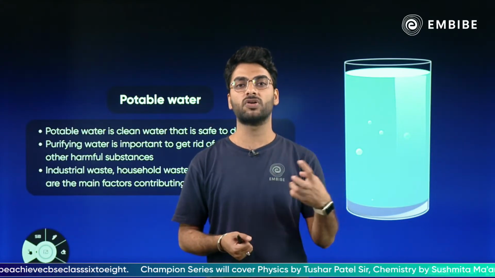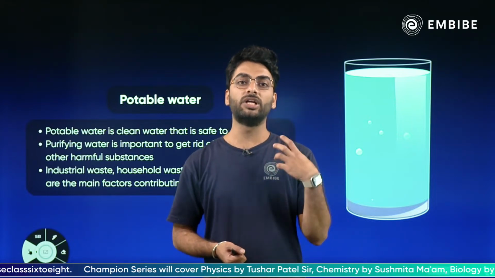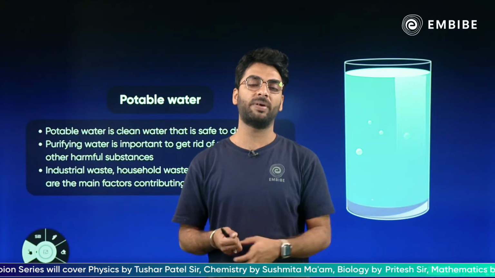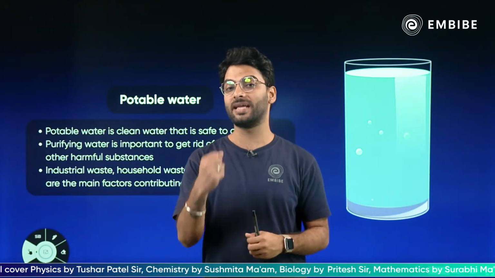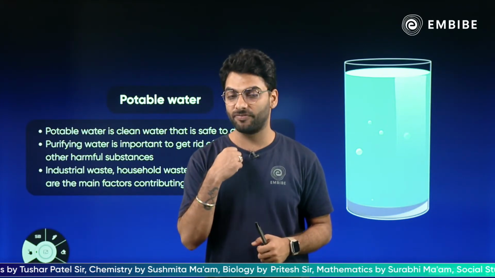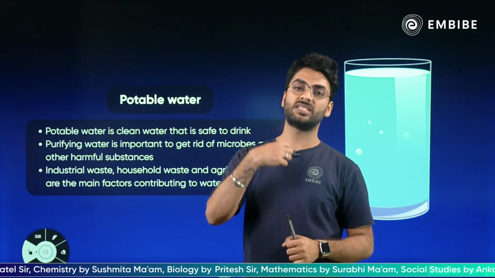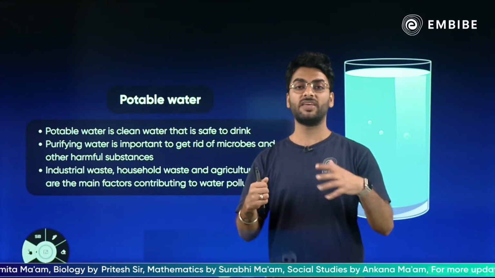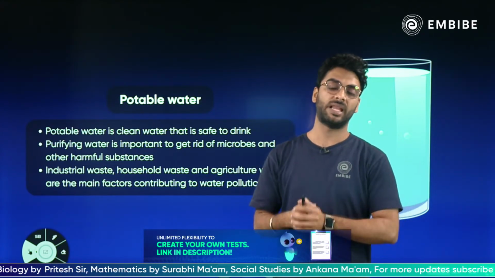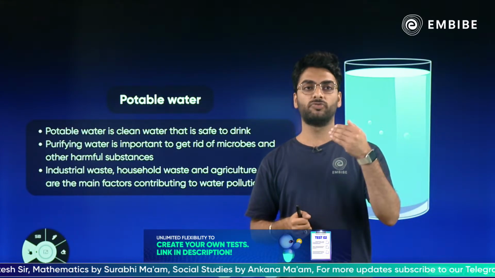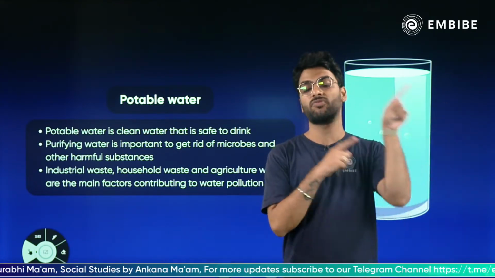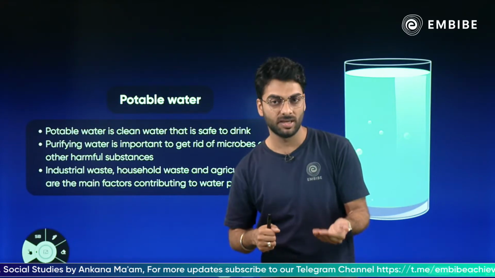So Minamata Bay disorder is that, many years back, Minamata Bay is a water body in Japan, and there was a factory that was letting mercury into that bay, and because of that mercury, the fish consumed the mercury and died, and people ate these fish. When people consumed these fish, people suffered from mercury poisoning. It was a very, very big disaster that happened in Minamata, and that is why what we are putting into the water is very, very important, because eventually that water is going to come back to our homes, right?